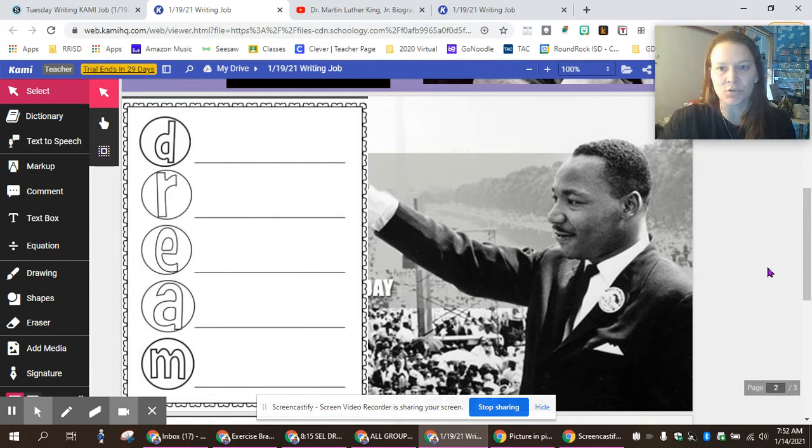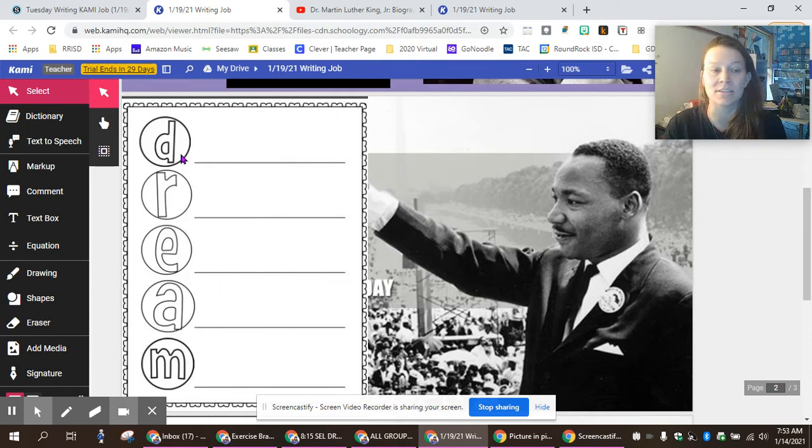So today when I'm doing dream, I'm thinking of Martin Luther King Jr.'s dream for everybody to have that light and love in the world and to be able to stand up and make changes for the better and for people to treat each other the right way, okay? So when I'm thinking of those things, I already have my lines started for a poem because I know poems are shorter lines. They don't necessarily go end to end and have full sentences. So today when I'm thinking of something to think of Martin Luther King or his dream, then I'm going to start this first line with the letter D. That means I need to think of a word, okay, a phrase that means part of a sentence, or I can start a full sentence here too. But I'm going to make it about Martin Luther King Jr.